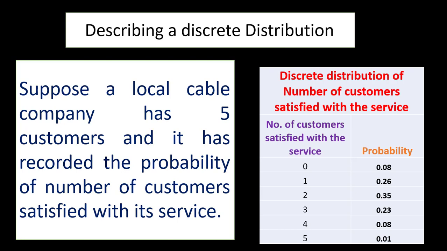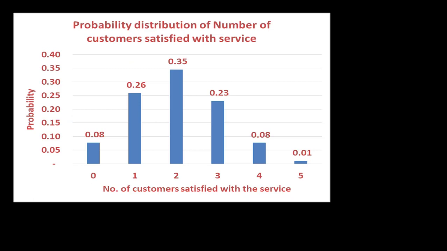As you can see in the table, the probability that zero customers are satisfied with the service is 0.08. The probability that 3 customers are satisfied is 0.23, and so on. So let us draw a probability histogram distribution. Here in the x-axis I have shown the random variable x, that is the number of customers satisfied with the service, and in the y-axis I have shown the probability of the corresponding number of customers satisfied.